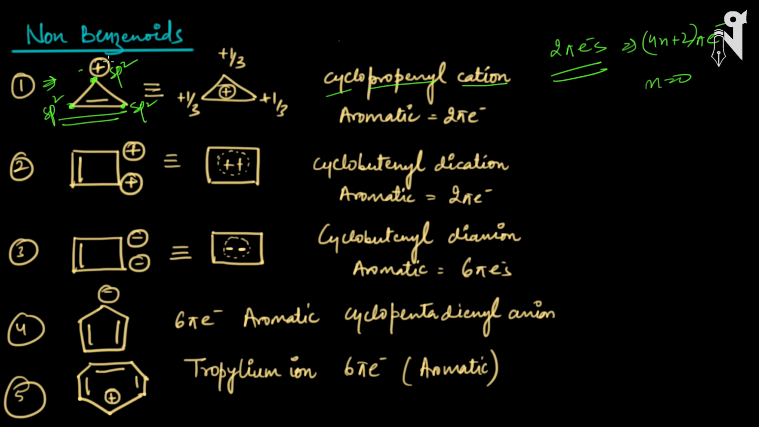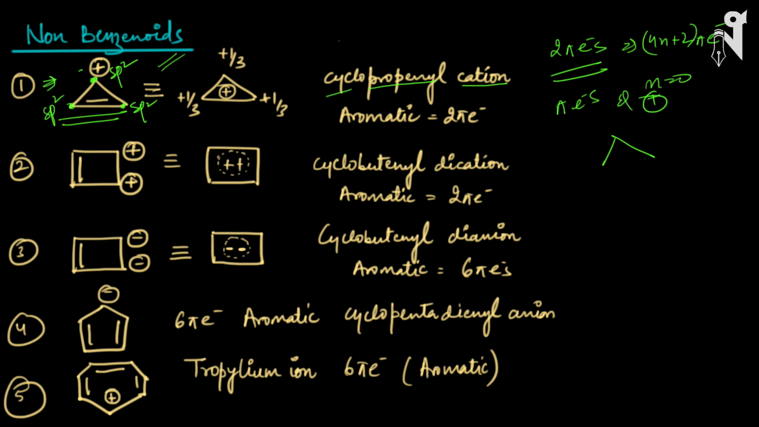When I spoke about different types of conjugation, I told you conjugation happens between pi electrons and plus charge also. So this is one of those conditions. When that happens, resonance will happen throughout the ring, and the molecule will be something like this.